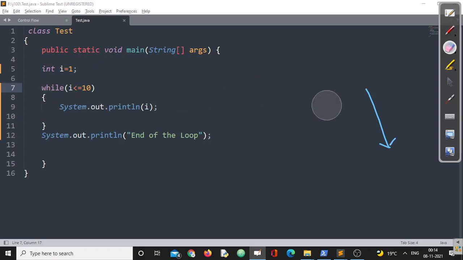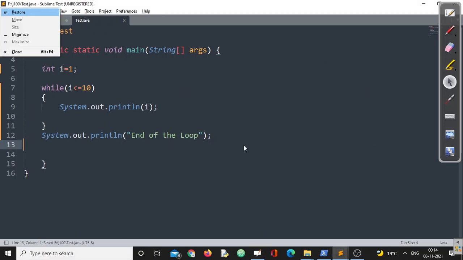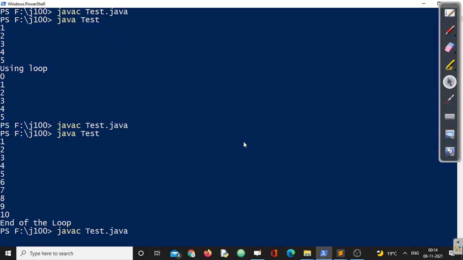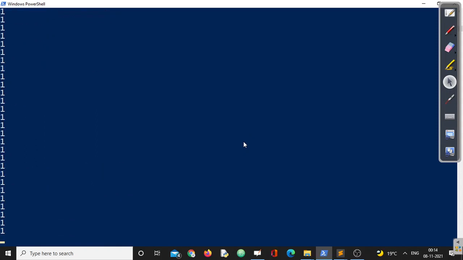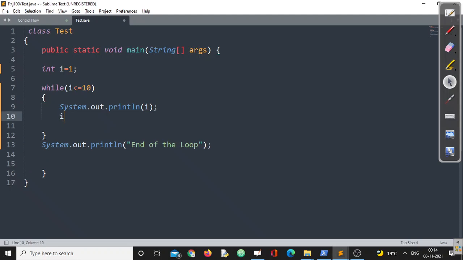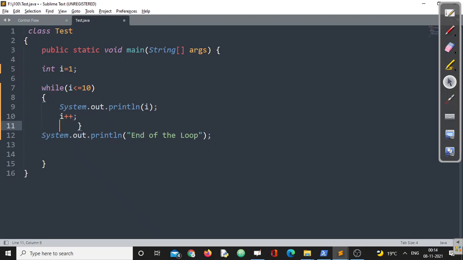I hope you all could understand this particular thing, right? So let us cross check. While working with loops, you need to concentrate on all these things. Otherwise, you could not understand it properly. It goes on printing 1 1 1 1 for an infinite period of time. Let me break this one with Control C. So the increment, even if it is not mandatory, if we remove it, 100% we are going to get a different kind of output, right?